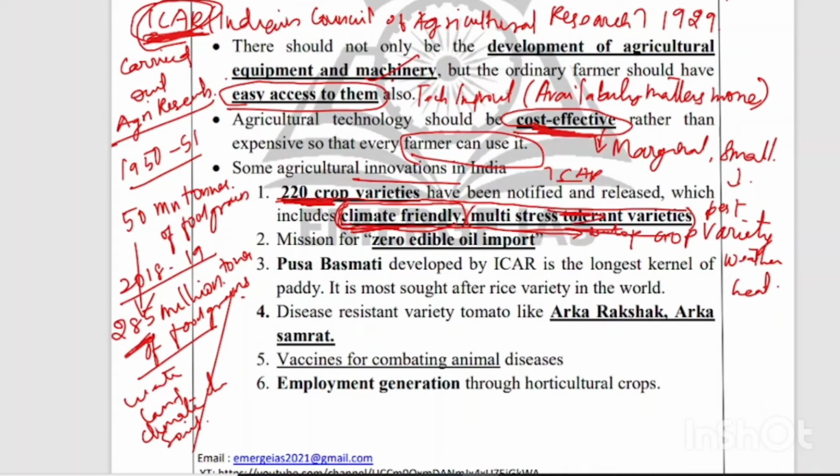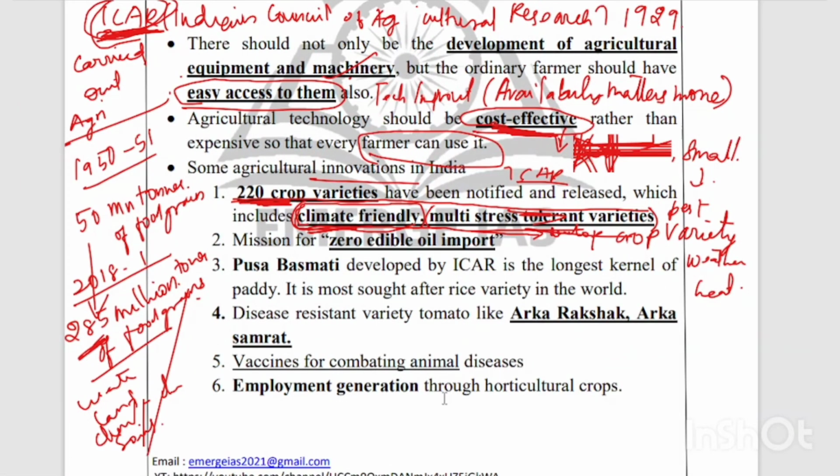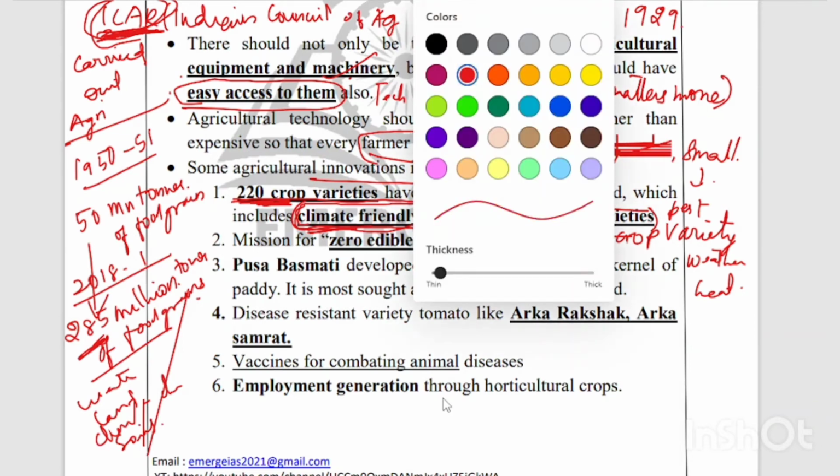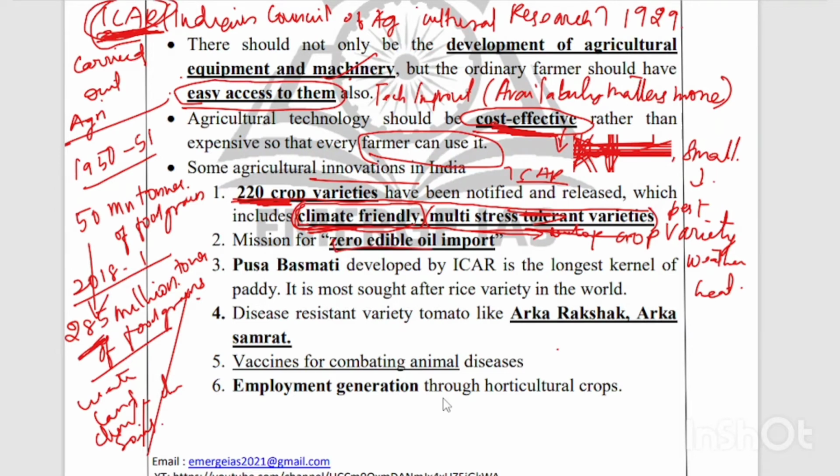And our next thing is zero edible oil import. This is a mission that was launched by the Indian government. This mission focuses on reducing the import of edible oil, especially palm oil or vegetable oil. We depend on palm oil for the most part. Southeast Asian countries are exporting palm oil to India. We are completely dependent on them.